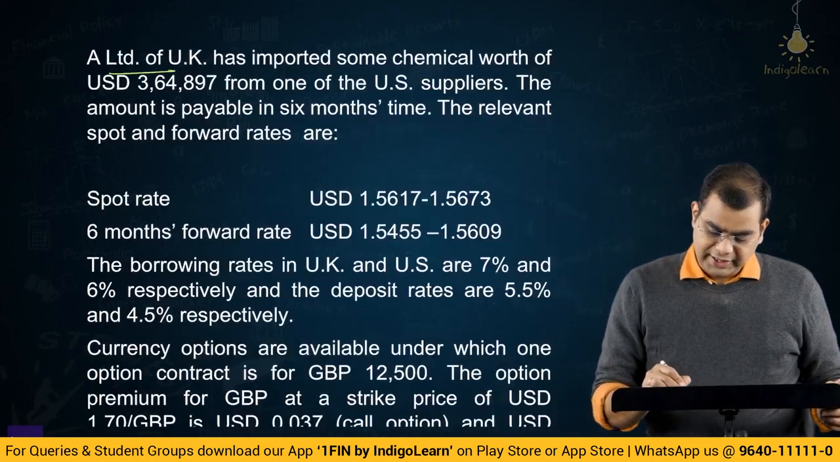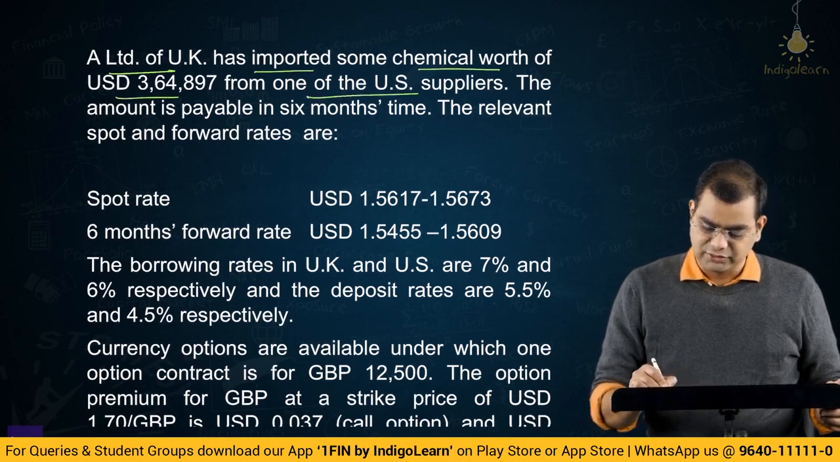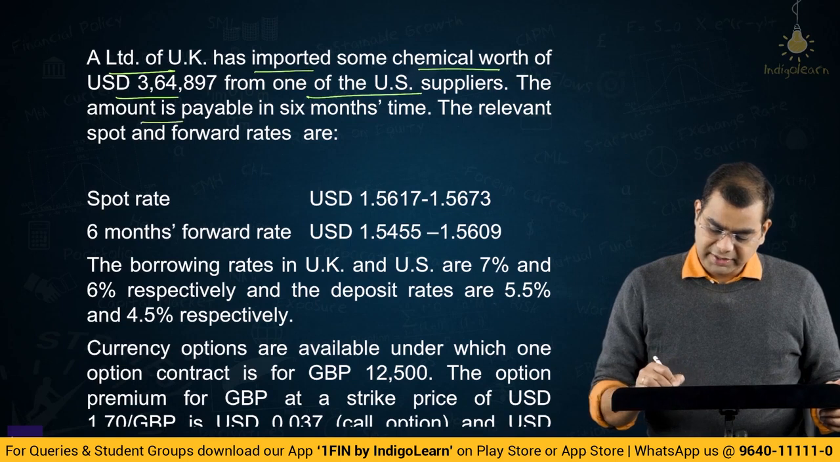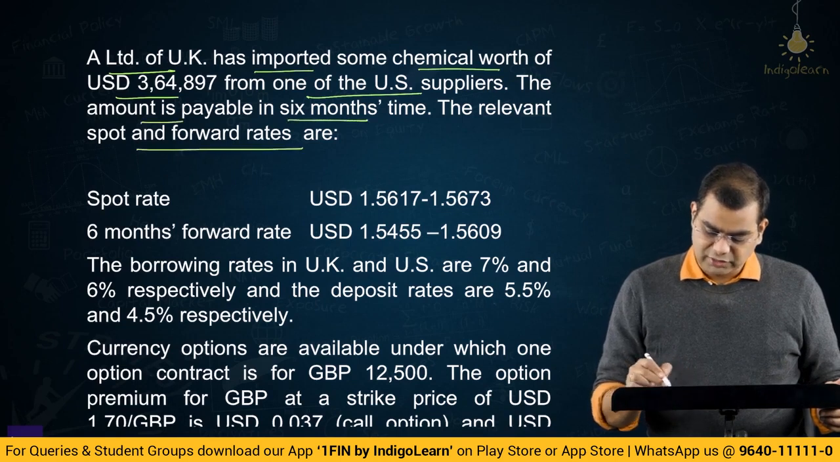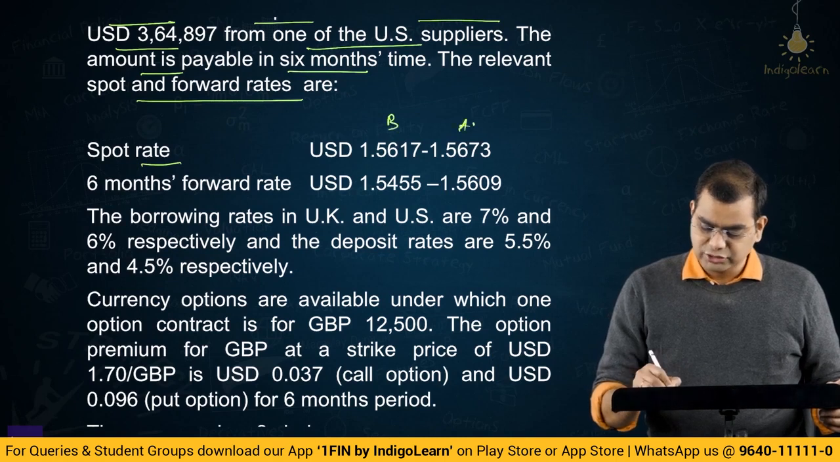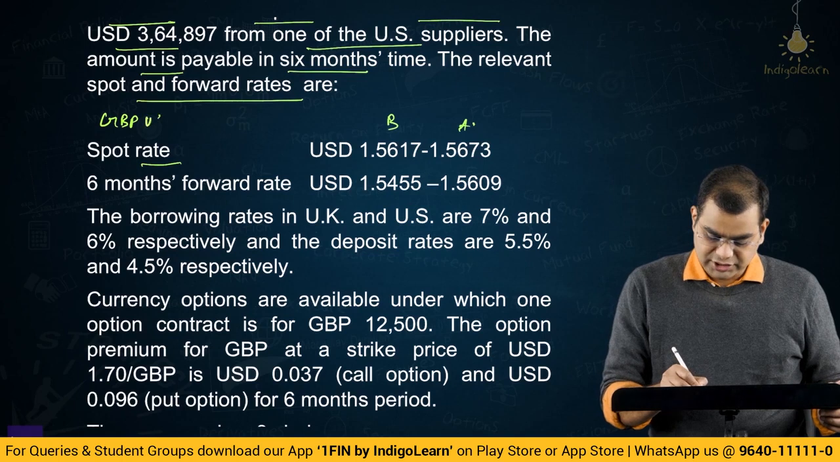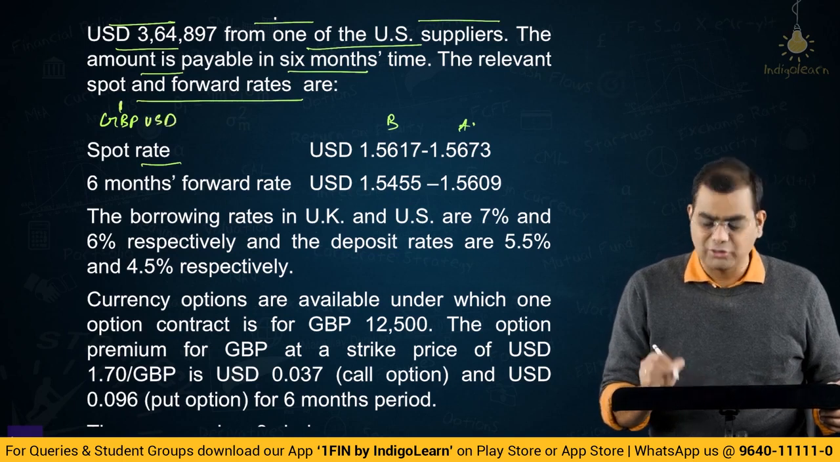So now let us look at another question. A Limited of UK has imported some chemical worth $364,897 from one of the US suppliers. The amount is payable in 6 months' time. The relevant spot and forward rates are given below. Spot rate, bid and ask, and you have been given US dollar so much. That means this is GBP USD. It is for 1 GBP how many USD?